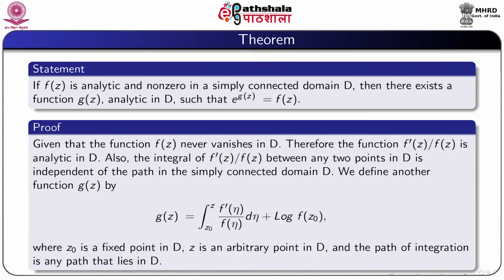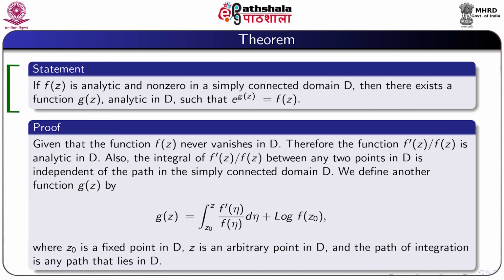If f(z) is analytic and non-zero in a simply connected domain D, then there exists a function g(z) analytic in D such that e to the power g(z) is equal to f(z).